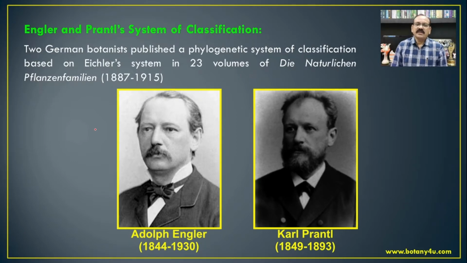According to this 11th edition, there are 14 divisions, and the 14th one is related to the seed plants. So today we will see the classification which is given by Engler and Prantl in this system about the angiosperms.